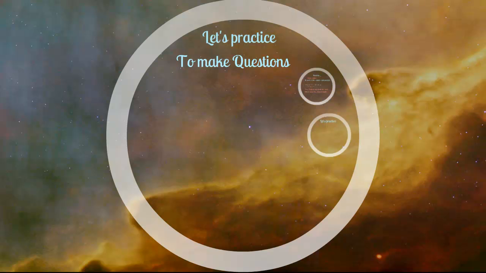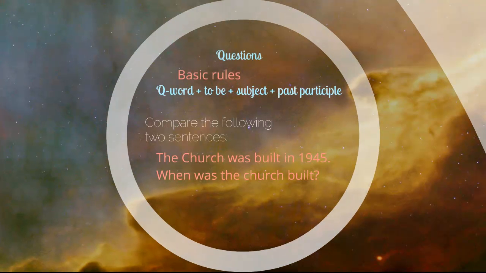Let's practice making a couple of questions. The basic rule is the question word, to be, the subject and the past participle. Let's look at this example. Compare the following two sentences. The church was built in 1945. Statement. The question: when was the church built? This question incorporates the verb to be with was and the past participle of the verb built.